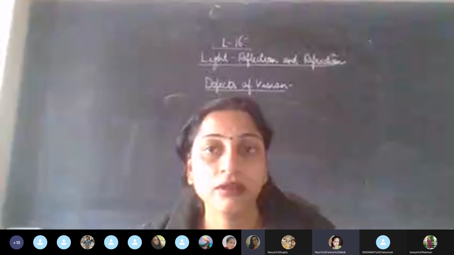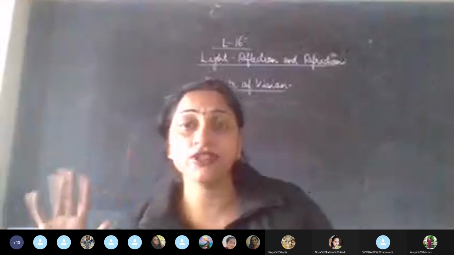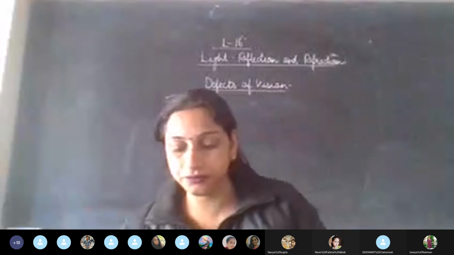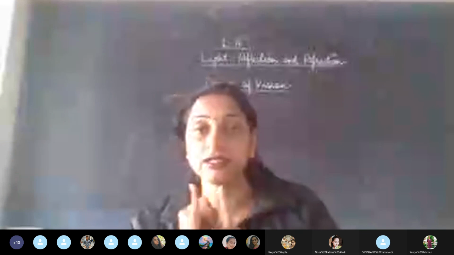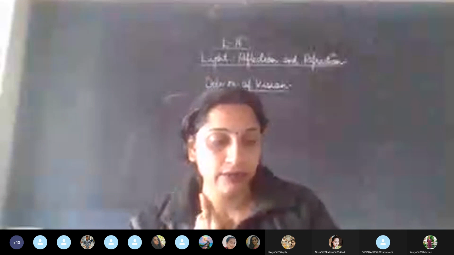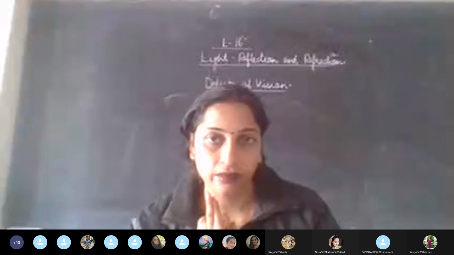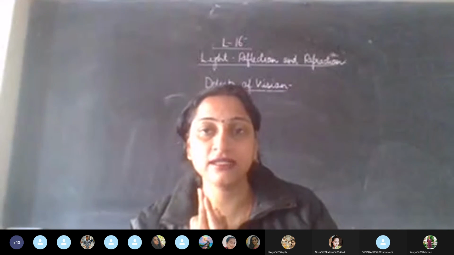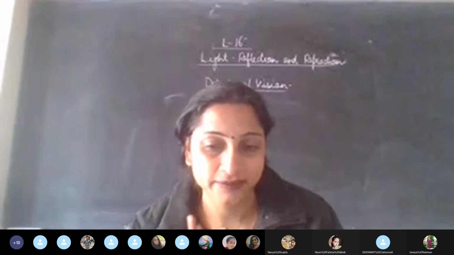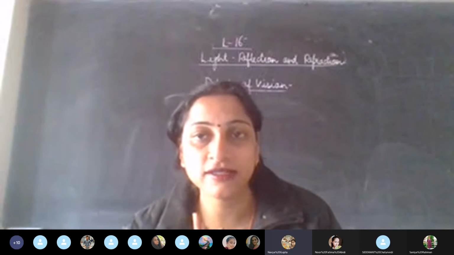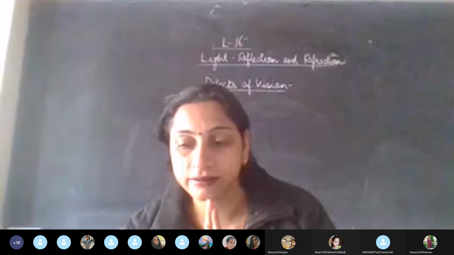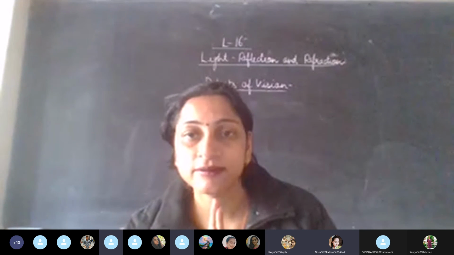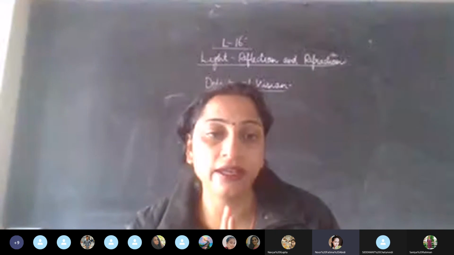Yes, ma'am. Okay, so let's revise it in the form of a story, children. The first thing is we've talked about the first defect. Quickly answer. Come on, keep answering. The first defect is dash. Come on, fill all the dashes. Short-sightedness. Good. We can see the dash objects. Nearby. Very good.